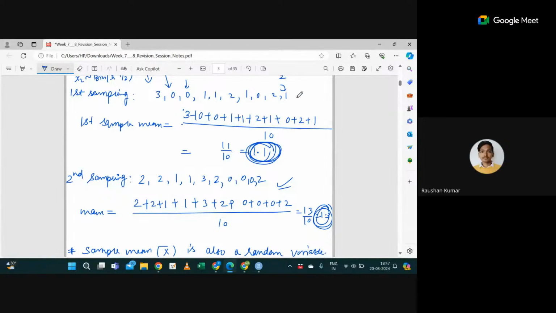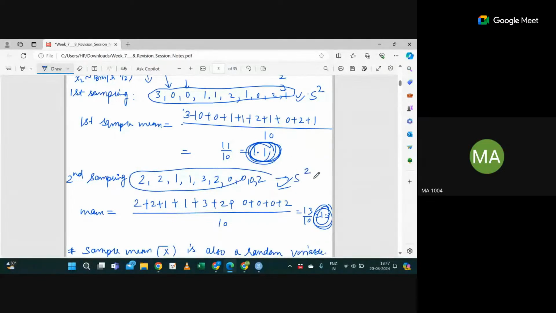For this sampling instance, you will get some s square, the summation of x1 minus x bar square plus x2 minus x bar square, and so on, divided by n minus 1. For another sample, I will get a different value of s square.